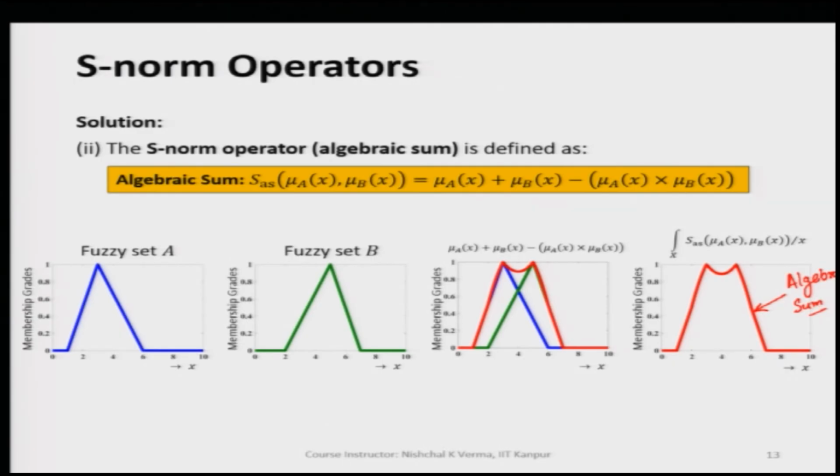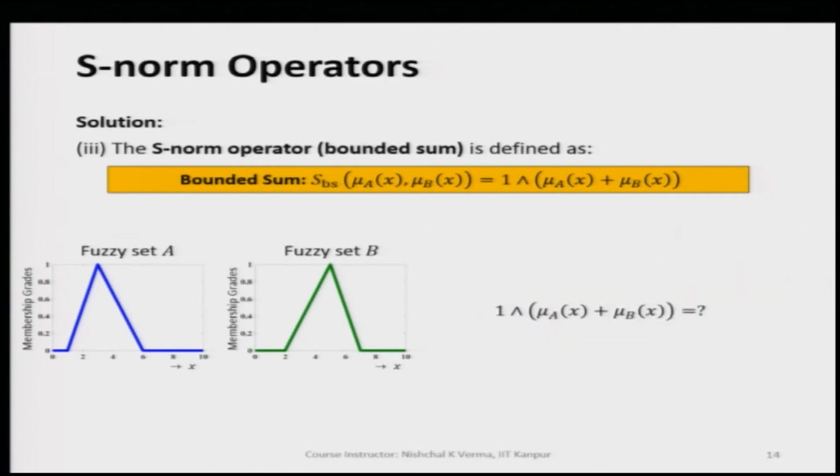Here we see that the algebraic sum is different from the max S norm operator. Now, the bounded sum S norm: you have to take the minimum of 1 and the sum of the two membership values mu A of x and mu B of x.